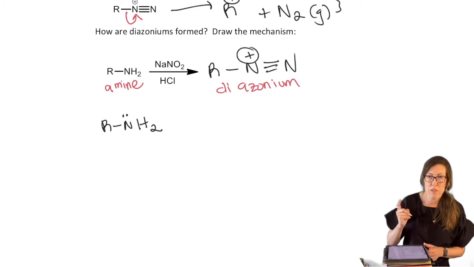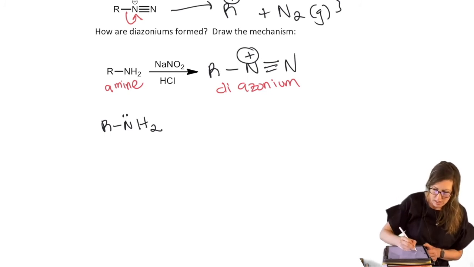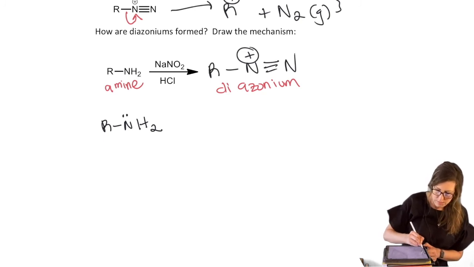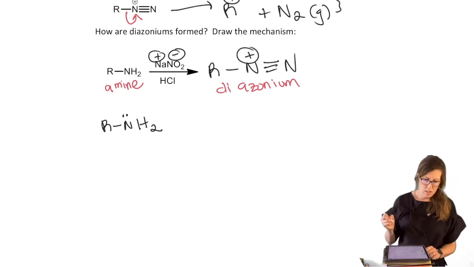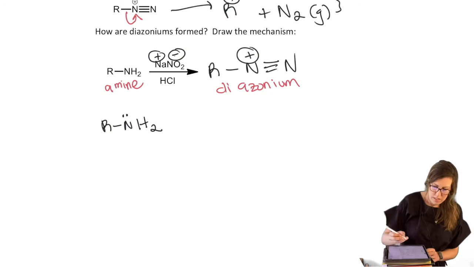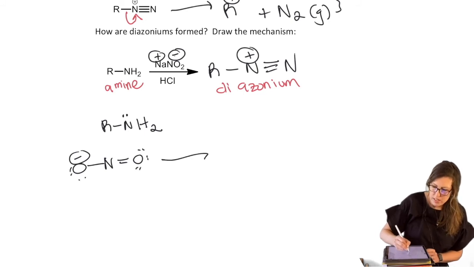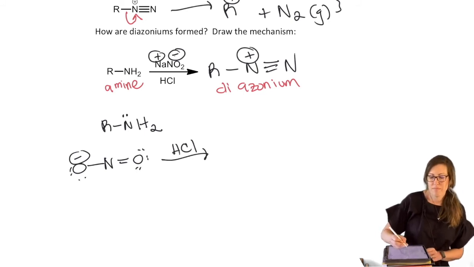Because what actually happens before is the nitrosonium is getting prepared, so let's write this out. Although the amine is basic, remember this is an ionic bond, Na plus NO2 minus. So what does that mean? That means that if we write out NO2 minus, we can see easily how that would react with HCl.